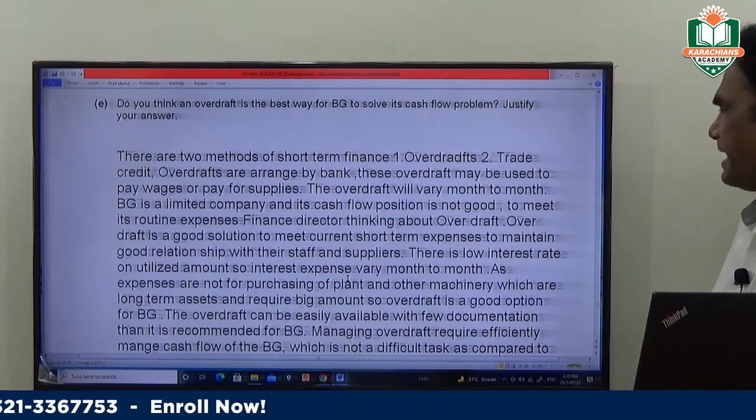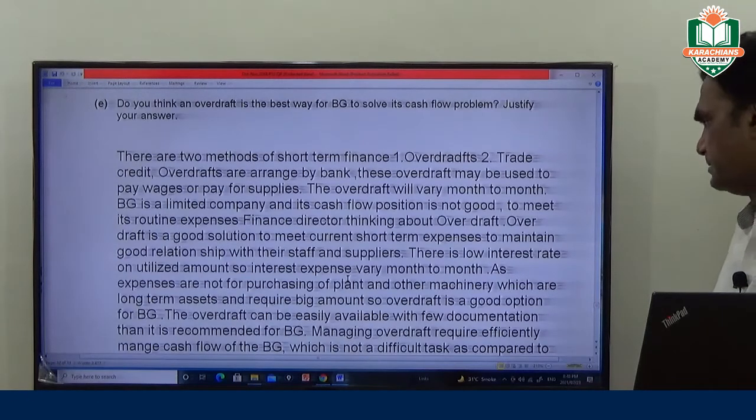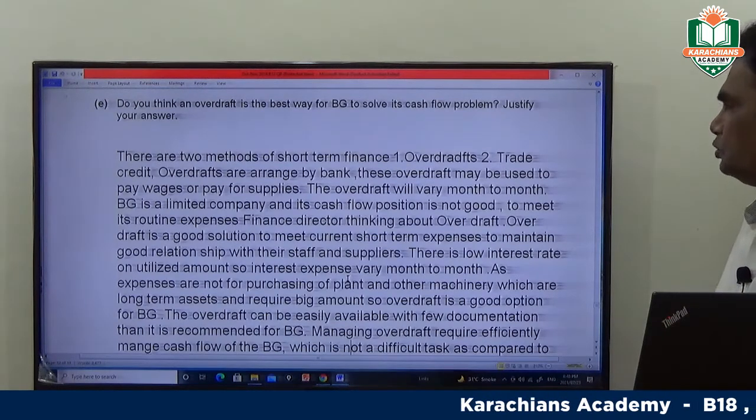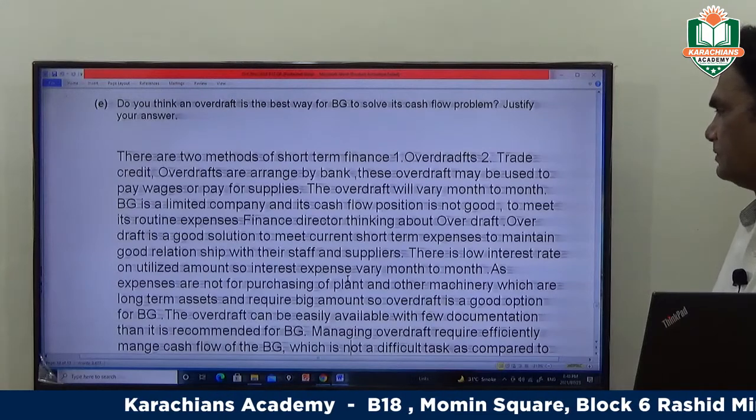Overdrafts are arranged by a bank. These overdrafts may be used to pay wages or pay for supplies. The overdraft will vary month to month. BG is a limited company and its cash flow position is not good. To meet its routine expenses, the finance director is thinking about an overdraft.